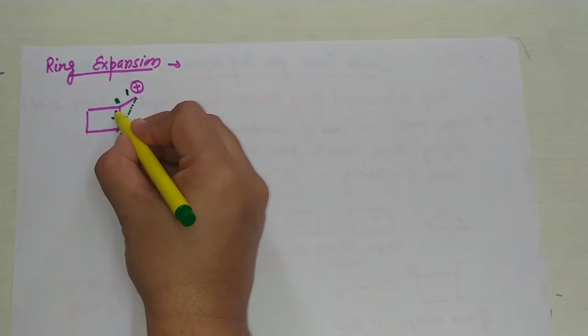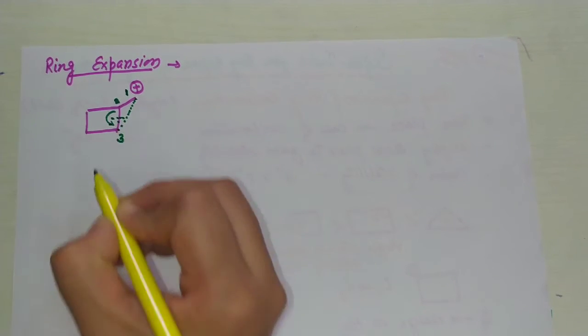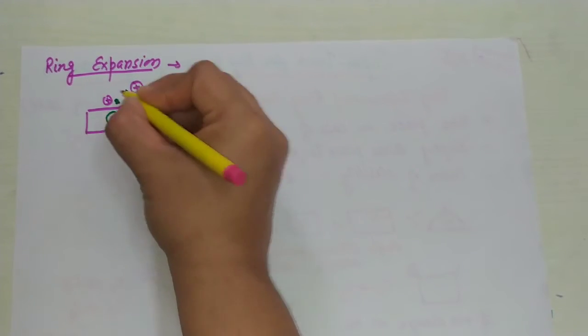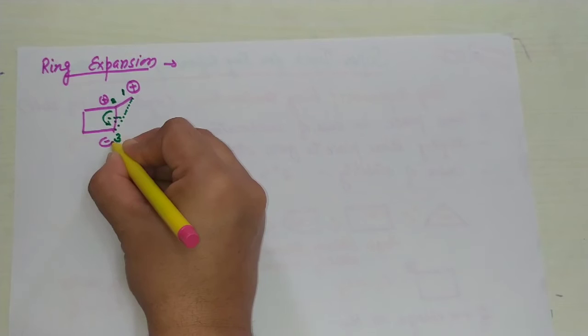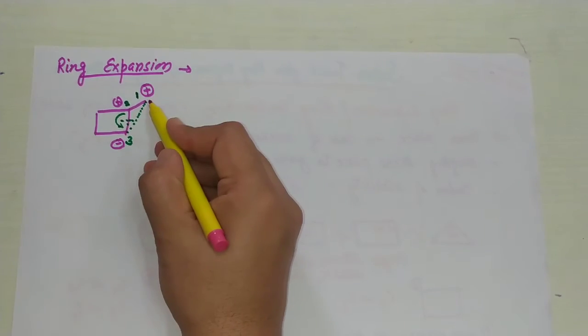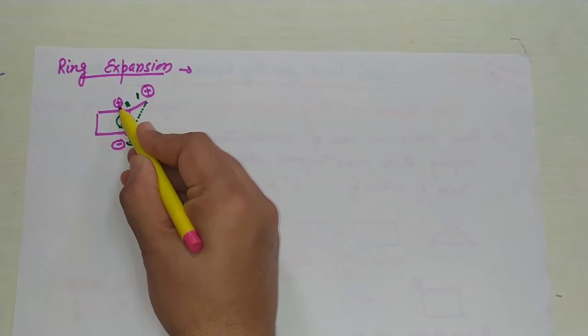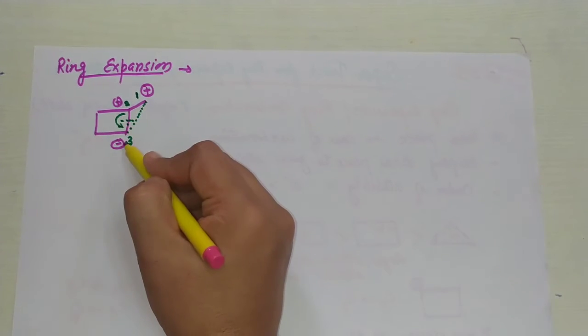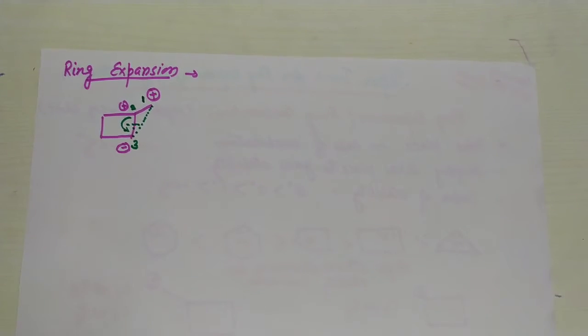If this bond breaks, then this electron will shift over there. So this will get partial positive charge and this carbon number 3 gets partial negative charge. Now you have to learn this: the carbon which is close to the positive charge will take on that positive charge. So positive, positive and negative. I think this will be easy.